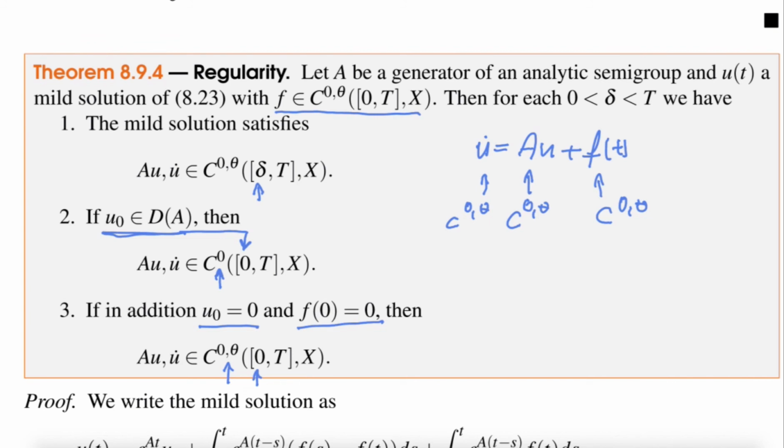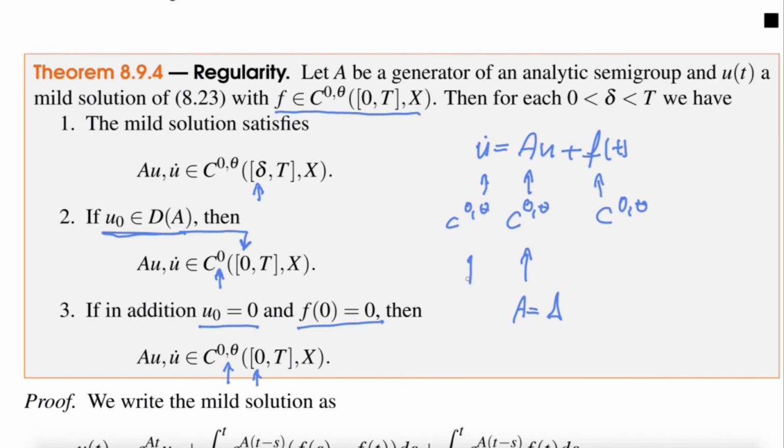Essential here though is the regularity, right? So A often is, you should always think about the Laplacian, the second derivative. And so if the second derivative is C^θ, that means the function is C^(2,θ), right? So it's twice differentiable with the Hölder continuous second derivative. And this is called regularity. So this means the function is very smooth, much smoother than we might have expected.